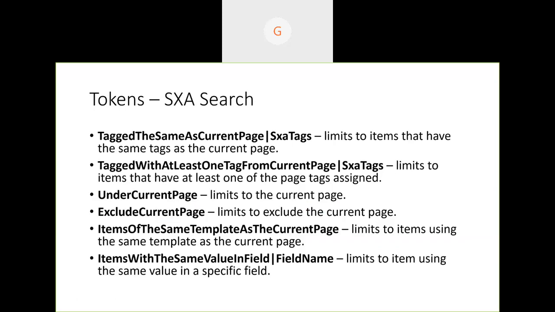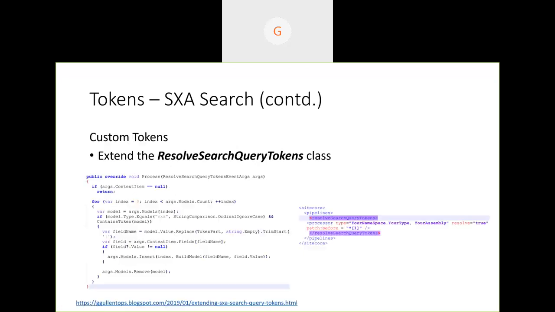And the fourth one is SXA search tokens. Whenever we are using SXA search and building the build query, we can use these tokens. Some of them are like under current page, exclude current page, so kind of query building. We can use these SXA search tokens, or we can build our own tokens as well. So for the resolve search query tokens, we can build our token and add it to the resolve search pipeline, so that we can pass our processor.